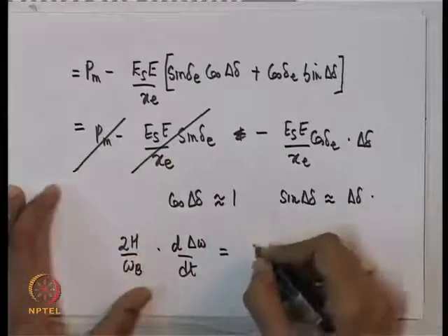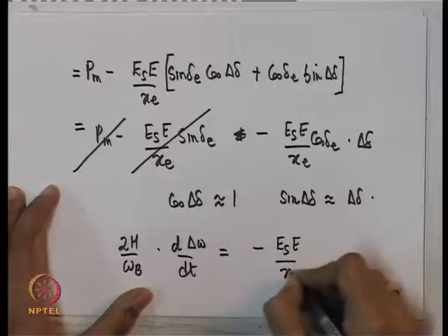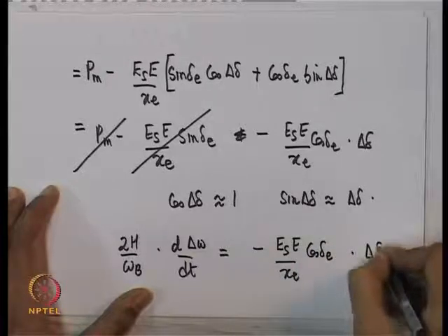So, what we have here is basically Es E by Xc cos delta E delta delta.